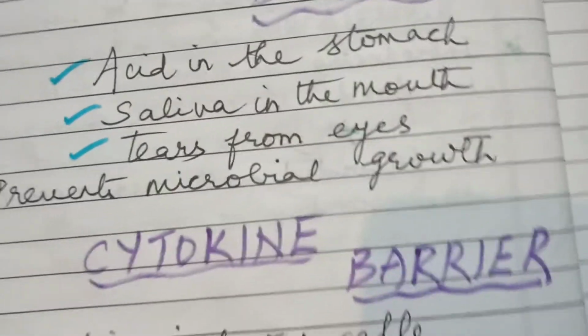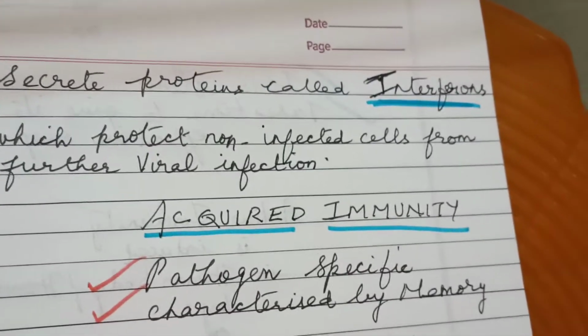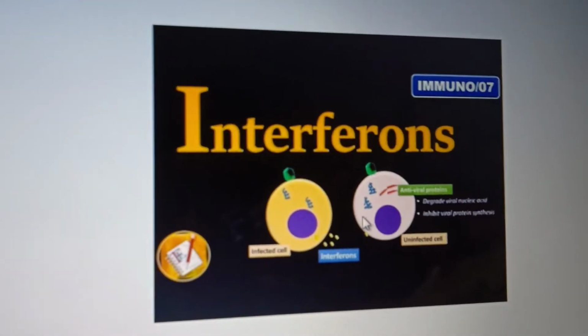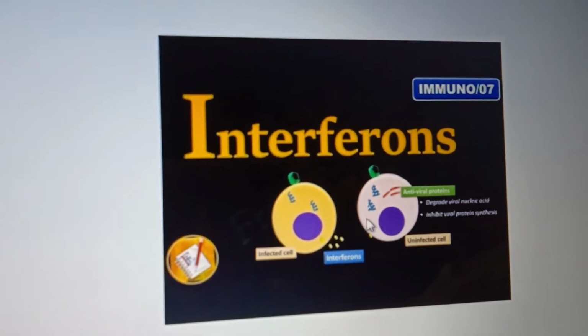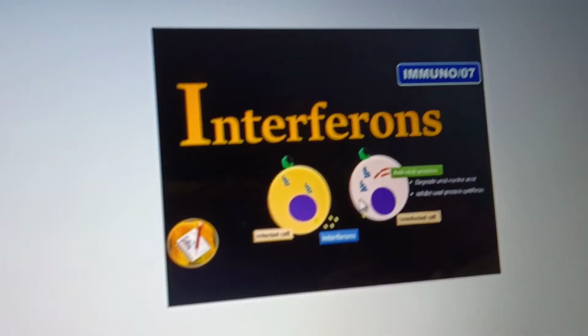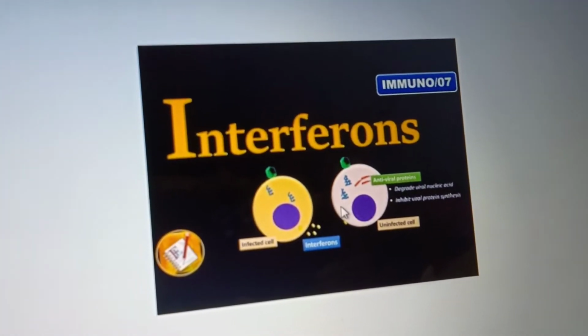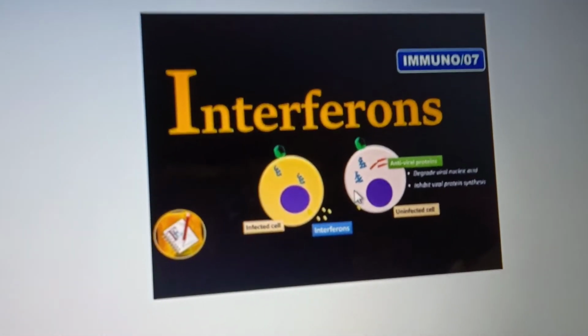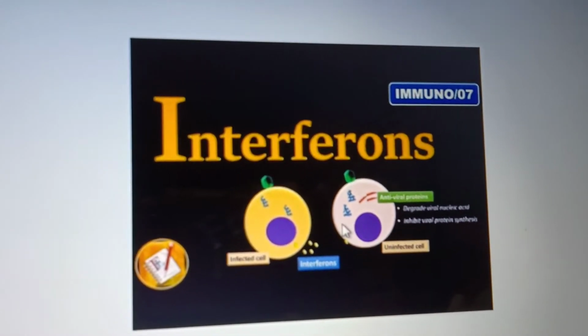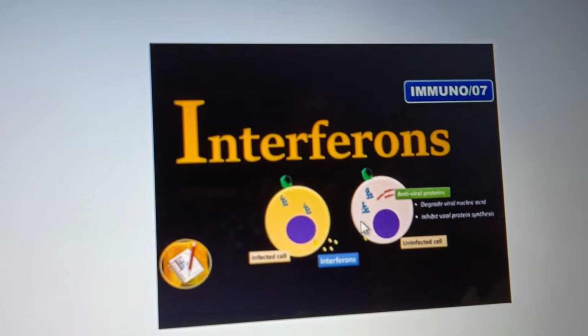Virus infected cells secrete proteins called interferons, which will protect non-infected cells from further viral infection. Interferons are a kind of protein released by animal cells or even human cells, usually in response to the entry of a virus. When a virus enters our body, this special protein will be released, which inhibits further viral replication. So it protects the other cells from further viral infection.